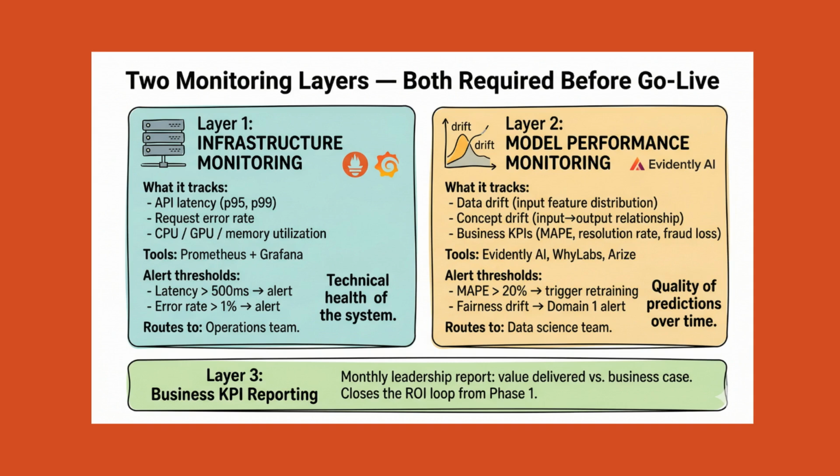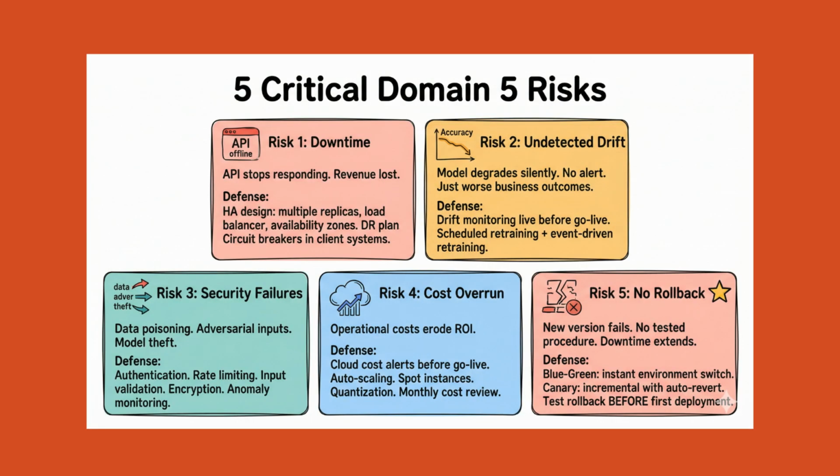There is also a third element, business KPI reporting. Monthly reports on the model's actual business impact, cost saved, fraud prevented, resolution rate achieved, must go to leadership. This closes the ROI loop that Domain 2 opened in Phase 1. Domain 5 has 5 documented failure patterns that account for the majority of production AI failures.